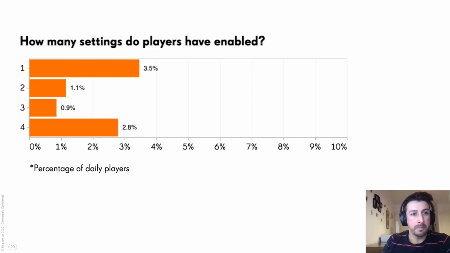And how many settings do players have enabled? This was interesting. Are players just using one specific setting, or are they using all of them? As you can see, 2 or 3 is super low, but one specific setting and 4 are the most common. Just to continue, this is also daily. So every day, 3.5% of players are just using one, and 2.8% are using all of them.